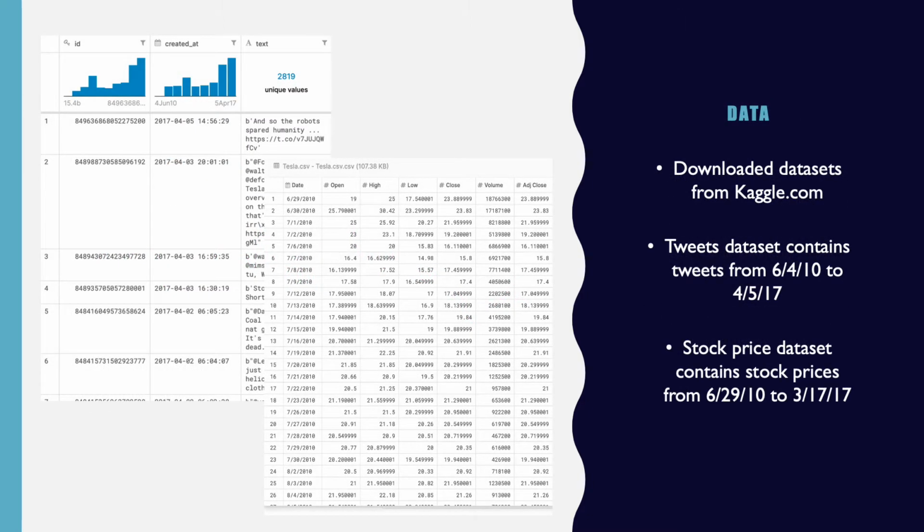For this project, I utilized two datasets. The first dataset contained his tweets from 2010 to 2017, and the second dataset contained Tesla stock price for the same time period.